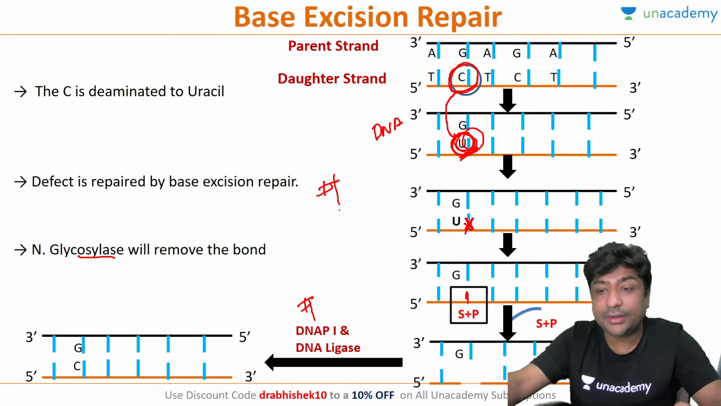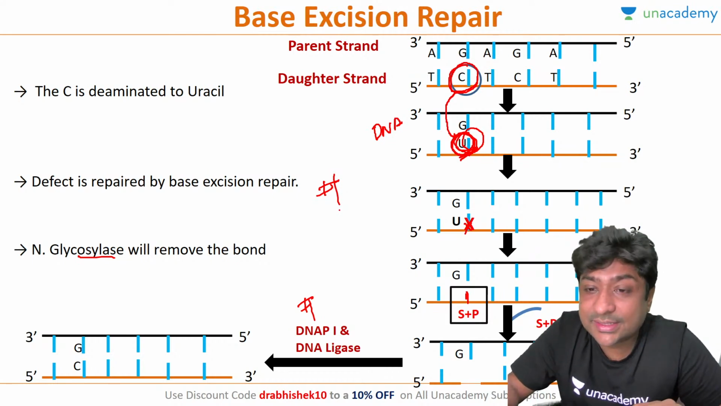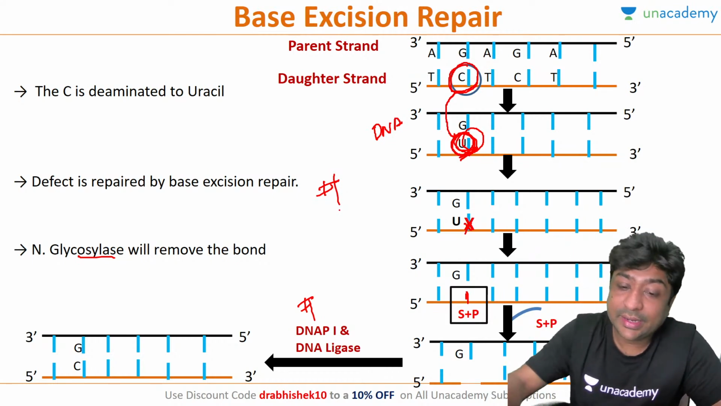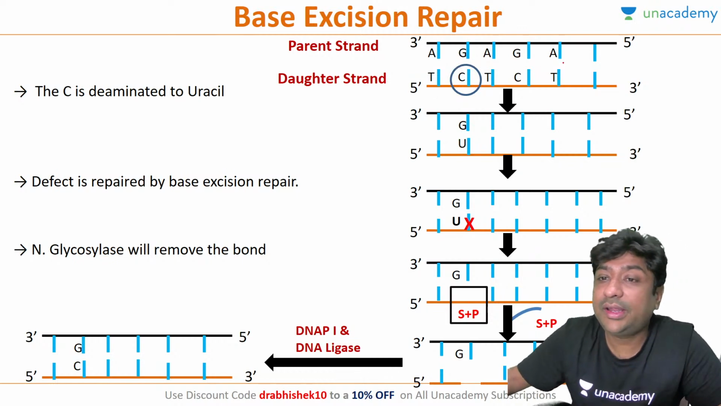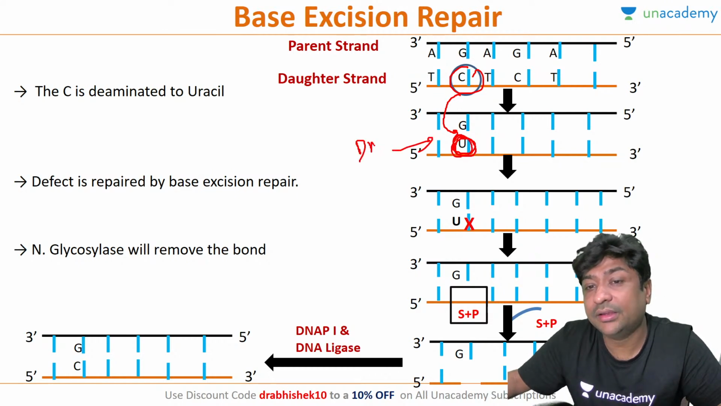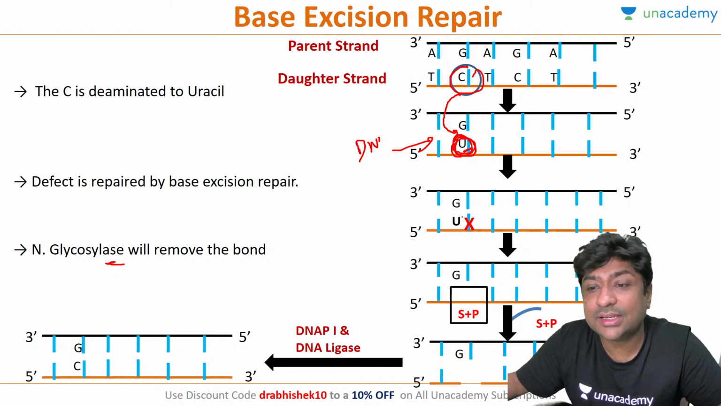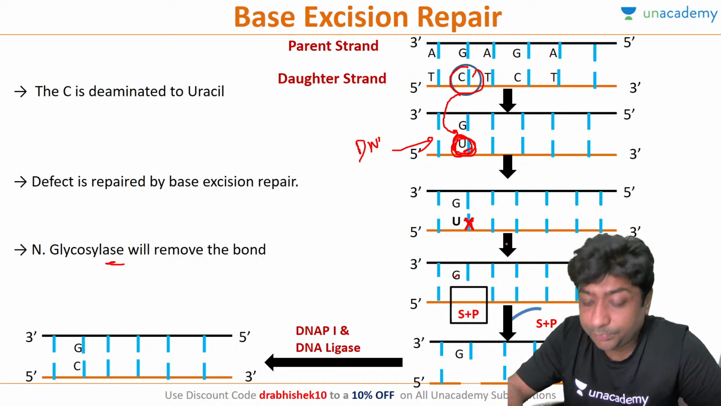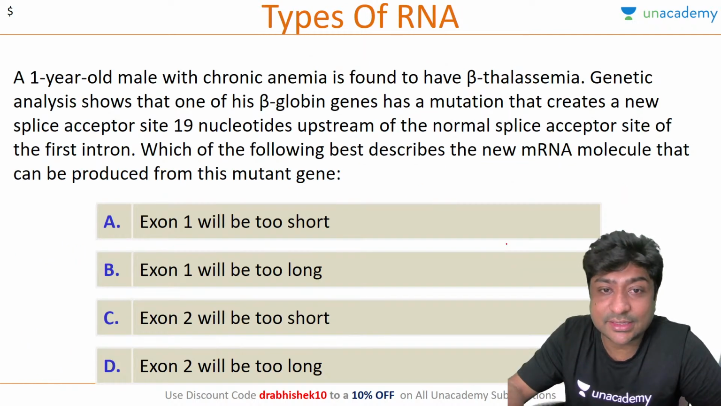Is this clear, everybody? This is your base excision repair. It happens when there is a spontaneous deamination of cytosine converting into uracil, and we know that uracil can never be in DNA. So glycosylase keeps on looking for this. If it finds a uracil, it will remove that single base, and the gap will be filled. So this is base excision repair.